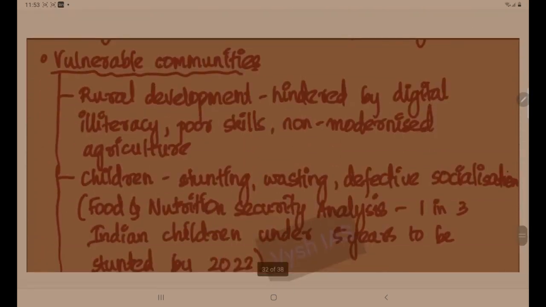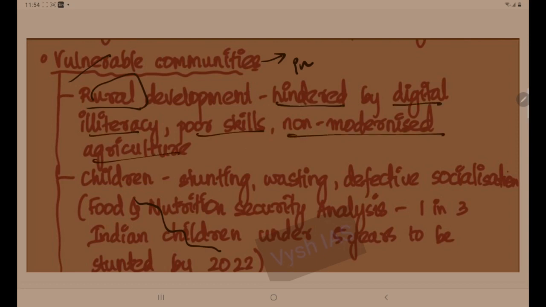Then coming to the second point, vulnerable communities: how they are impacting, and due to them how India's growth is becoming inequitable. Rural development, these points we have covered in the earlier lecture and in this lecture. So you have to consolidate the points, that is your job. Rural development is getting hindered by digital illiteracy, poor skills, non-modernized agriculture, etc., which is impacting vulnerable communities in rural areas.